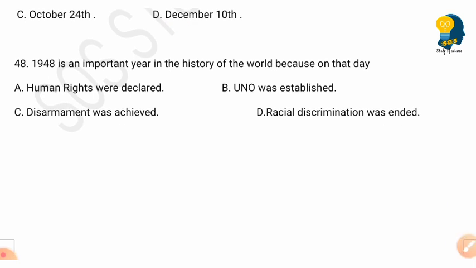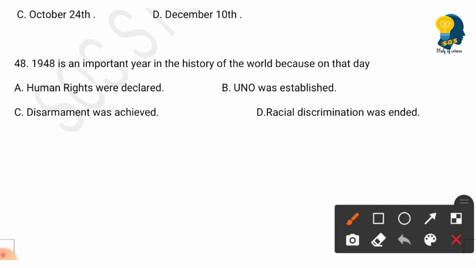So the next question is, 1948 is an important year in the history of the world because on that day. Options are human rights were declared, UNO was established, disarmament was achieved, racial discrimination was ended. So here the right answer is option A, that is human rights were declared. So 1948 is an important year because in that year the human rights were declared.